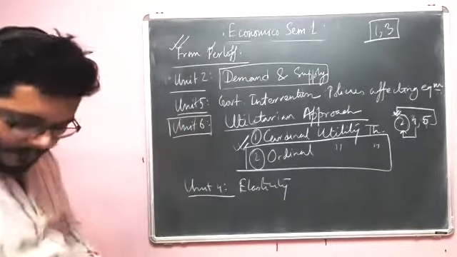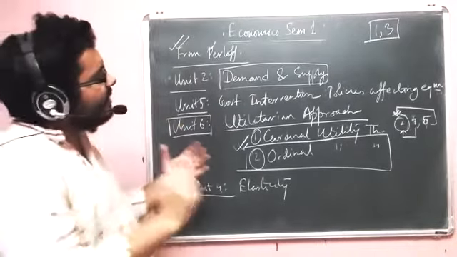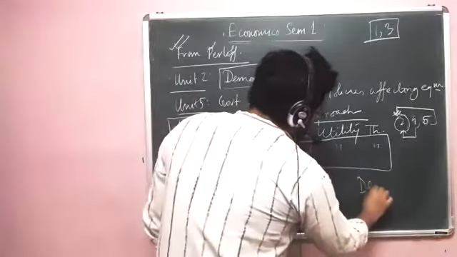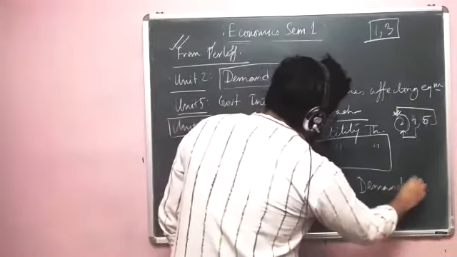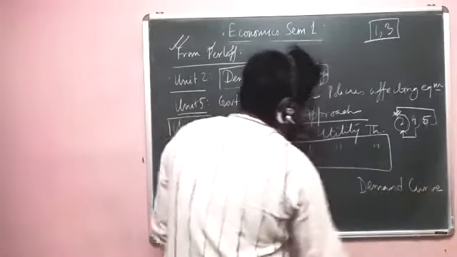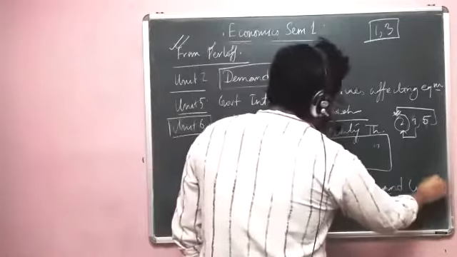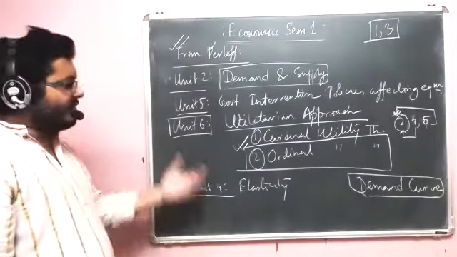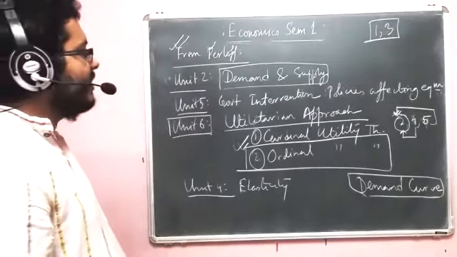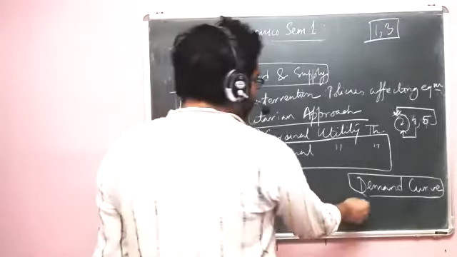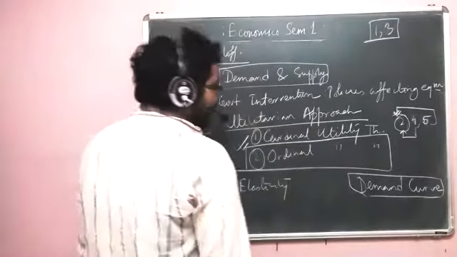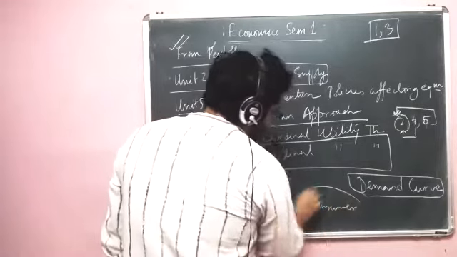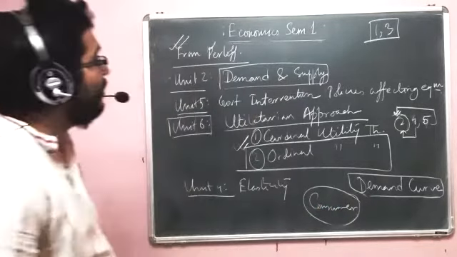And unit 6 is the background of the demand curve. For example, in demand and supply, we talk about demand curves, and we talk about consumers who will actually bear this pressure of having a demand curve, which will be following the law, downward sloping and all.